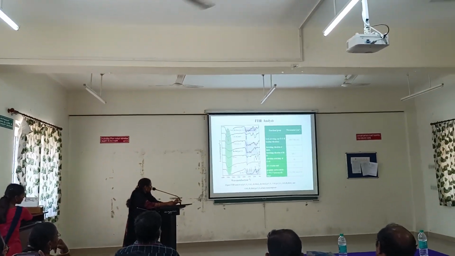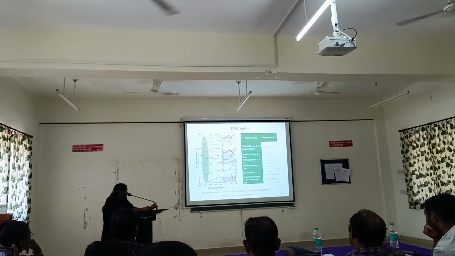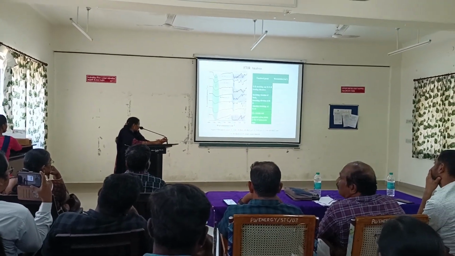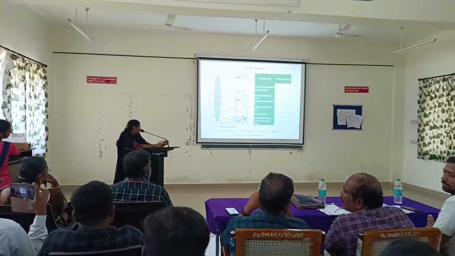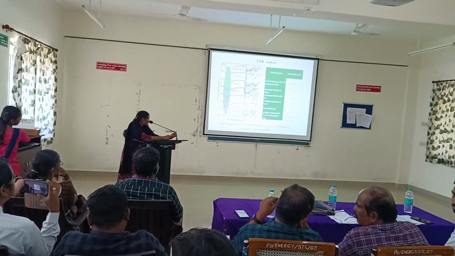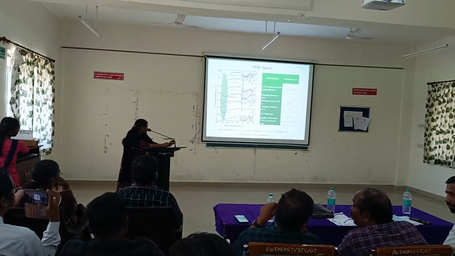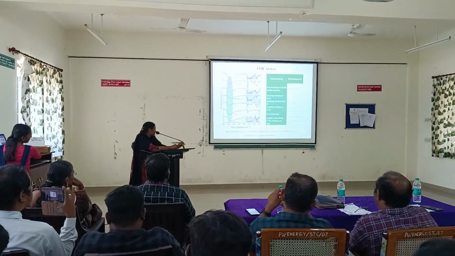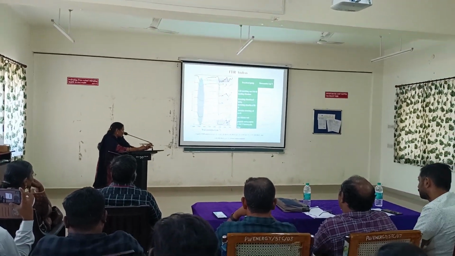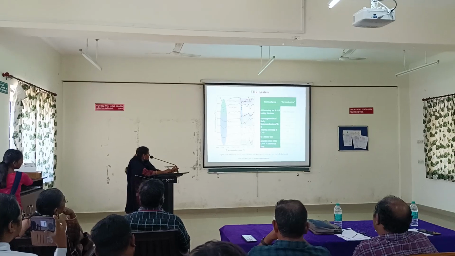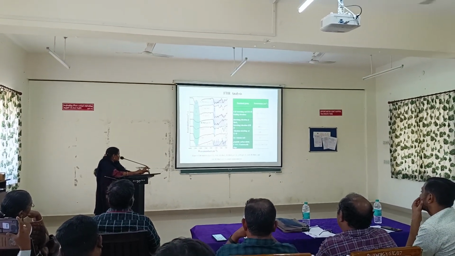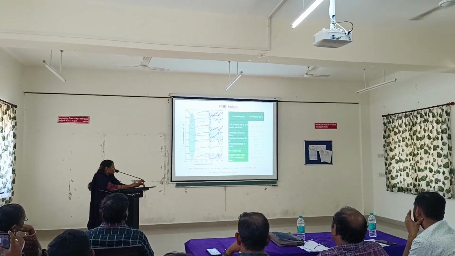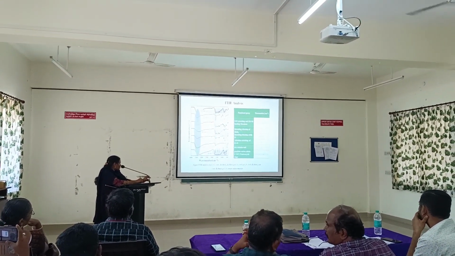FTIR analysis. FTIR analysis confirms all the functional groups which are present in our prepared materials. Graphitic carbon nitride FTIR spectra. The sharp band is located at 810, which represents the triazine ring, and then the series of small bands are located at 1200 to 1600 cm minus 1, which could be ascribed to the heterocyclic rings. And in all the samples, wide transmission bands located at 3200 to 3600 cm minus 1 could be ascribed to the surface hydroxyl groups.